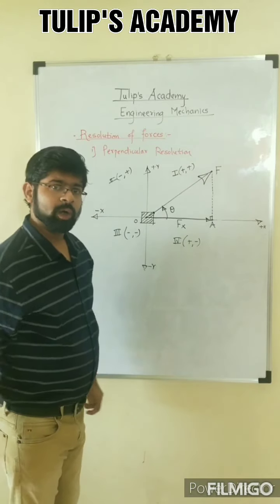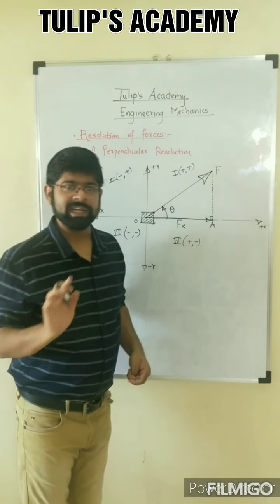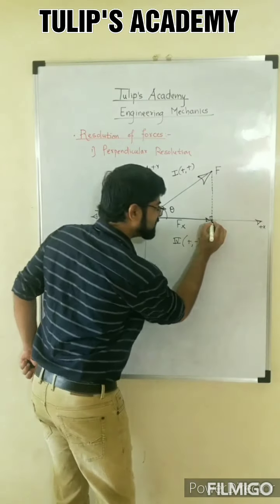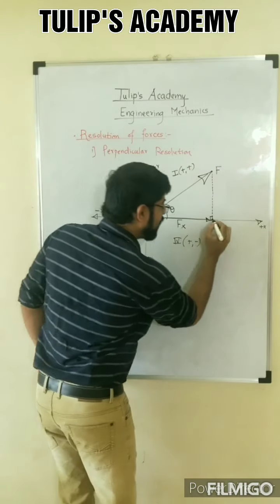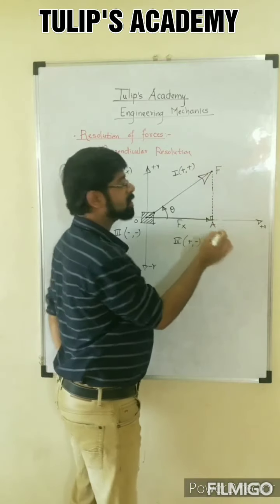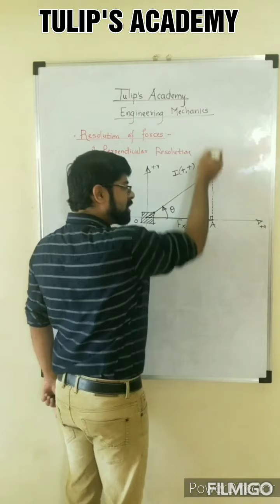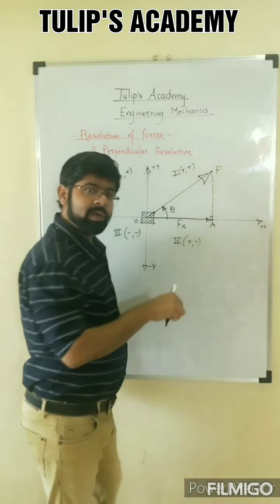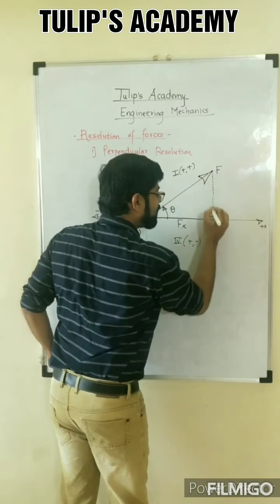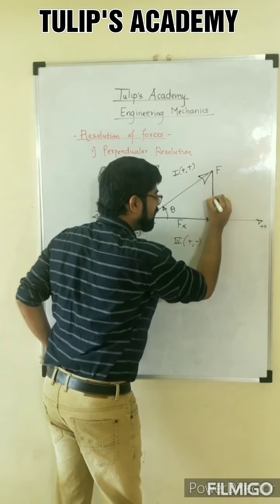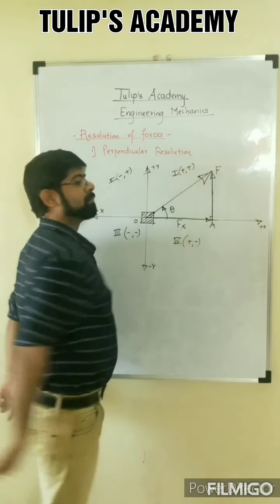Now, according to triangle law, I have to consider another force, the second force, where the first force is ending. My first force ends at A, so my second force will start at A. It will move along positive y because my y component is also positive, according to the property of the quadrant. I will draw this y component starting from A, directed along positive y axis.